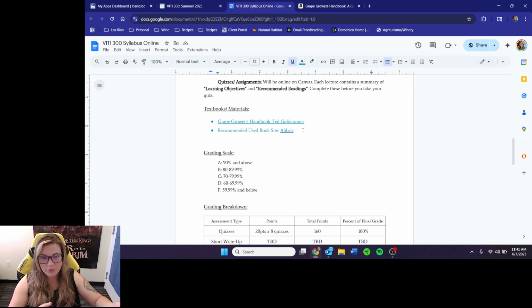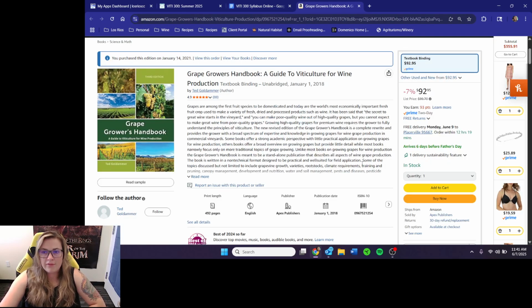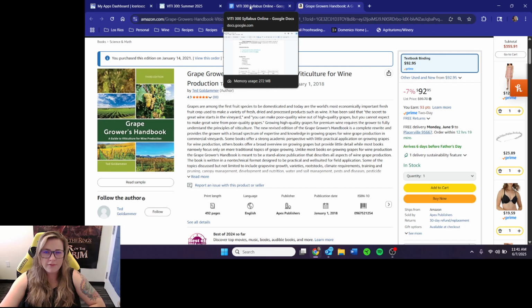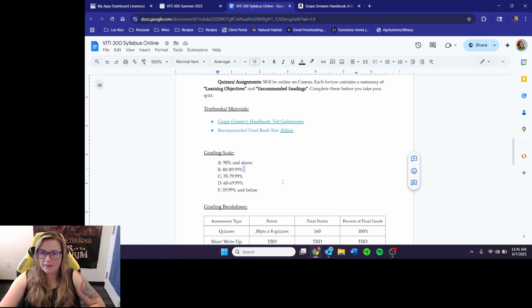Because you're reusing books rather than paying to print more paper, I guess. I don't know. So whatever you like. But yes, if you do purchase this, you will have to purchase it through an online source. I'm not sure if our bookstore has it available. They think they should, but I'll have to look into that for you guys.